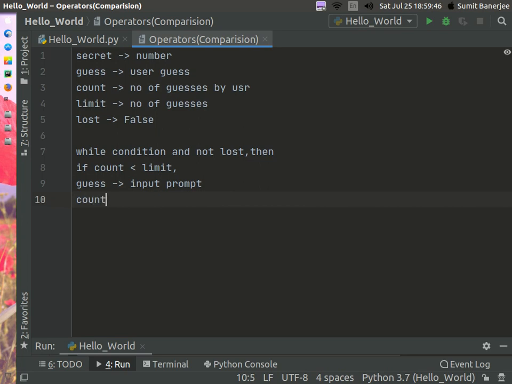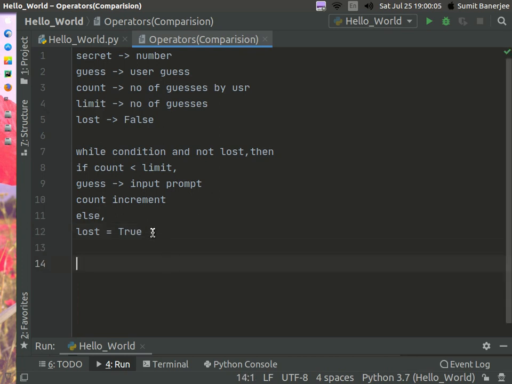Then you can say else, and say that lost is equal to true.